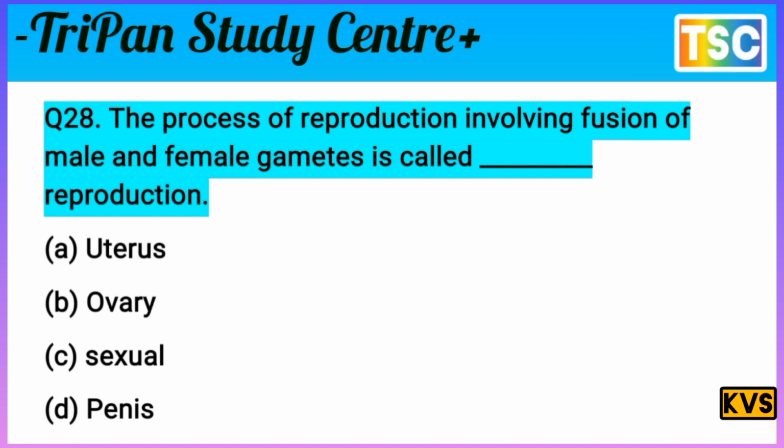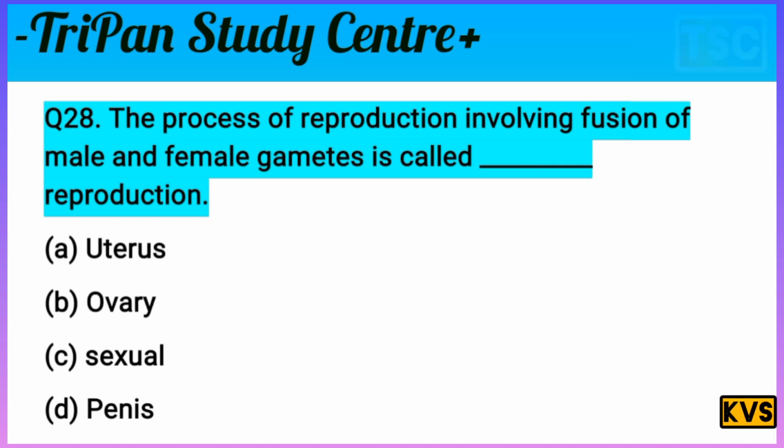Three options are wrong and one is correct. First of all, give a correct answer and write it in your notebook.